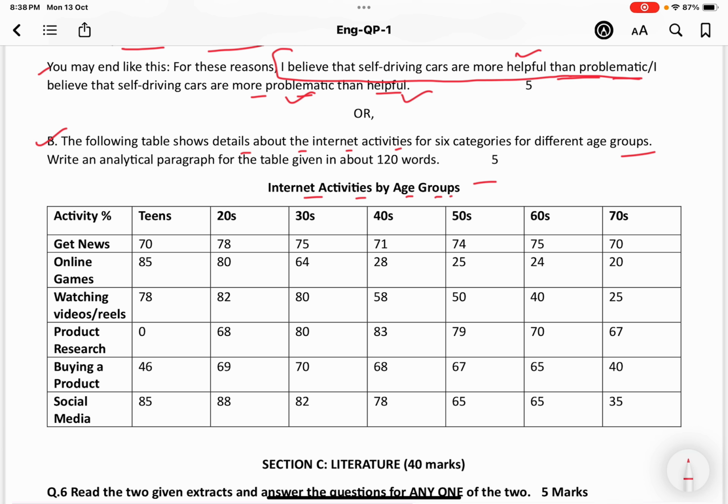So this table is showing details about the internet activities, and a total of 6 categories have been given: get news, online games, watching videos, product research, buying a product, social media. And then different age groups have been given, such as teens, 20s, 30s, 40s, 50s, 60s and 70s. So write an analytical paragraph for the table given in about 120 words.